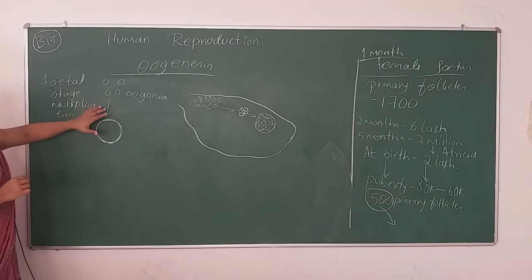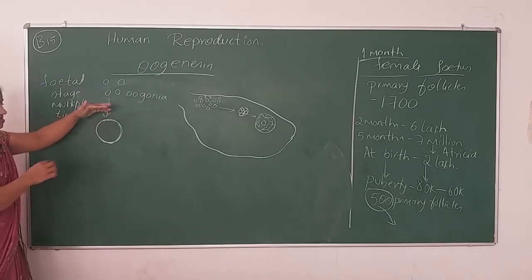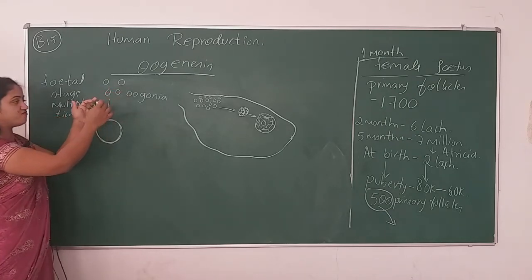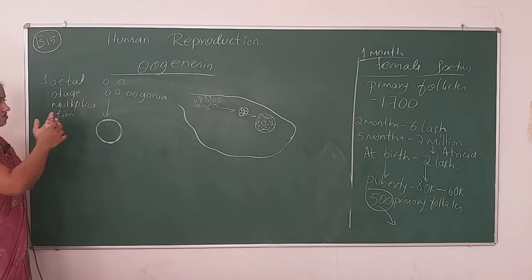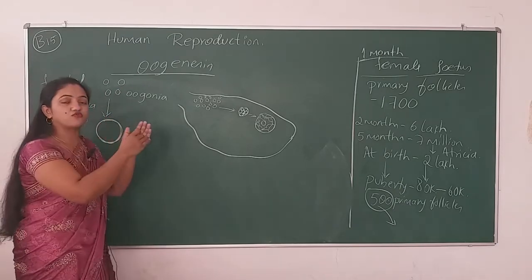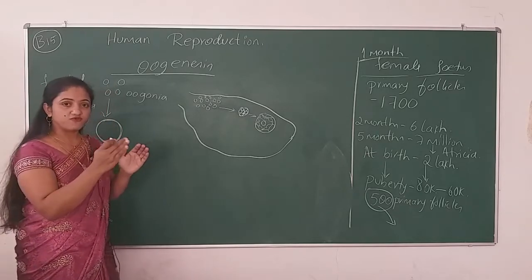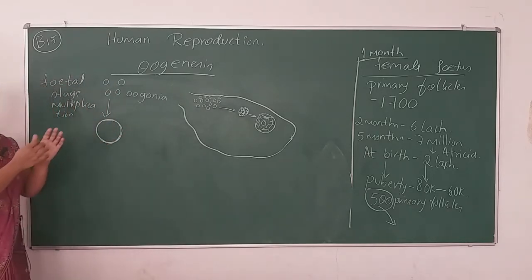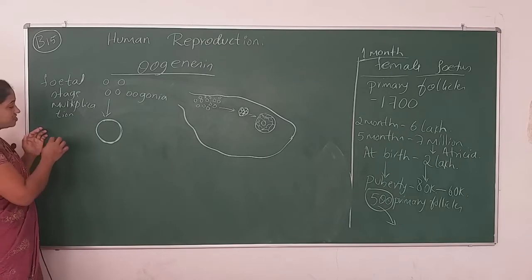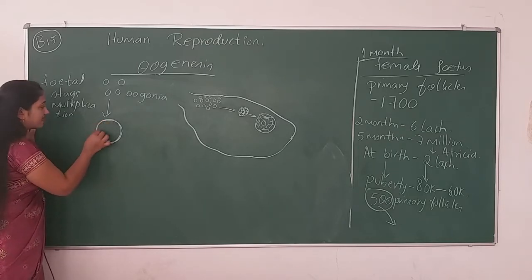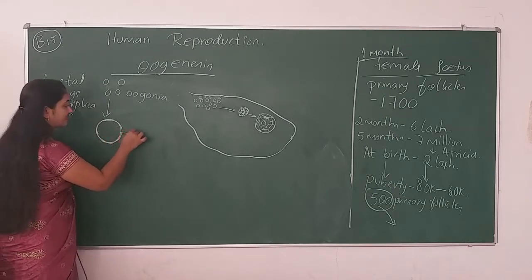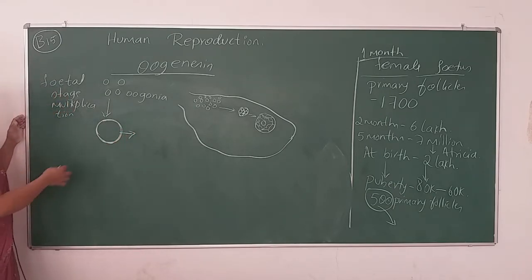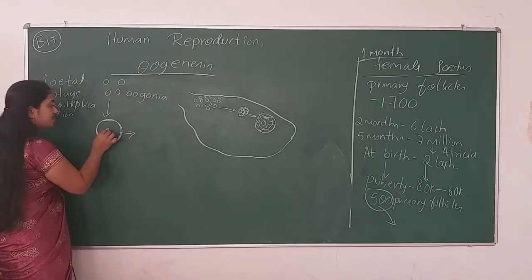After multiplication, this oogonia matures, or we can call it the phase of growth. So before maturation there is one phase known as the phase of growth. That phase comes under this region. After attaining growth, the oogonia will become like this.